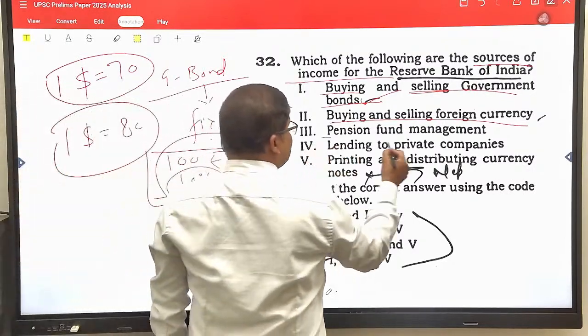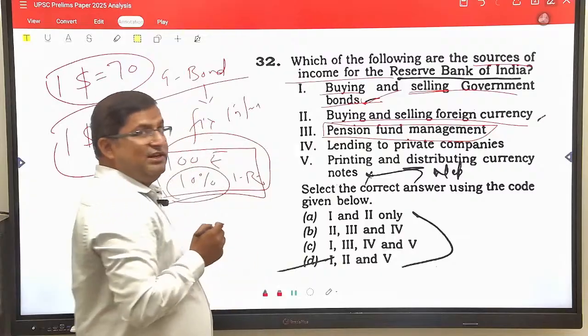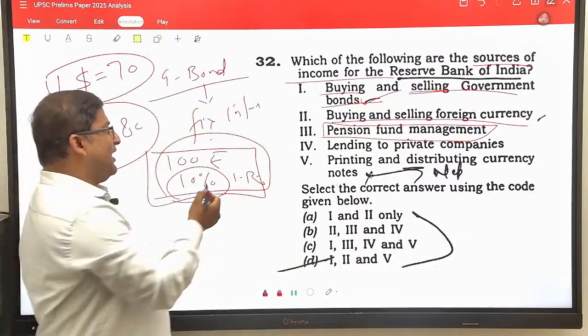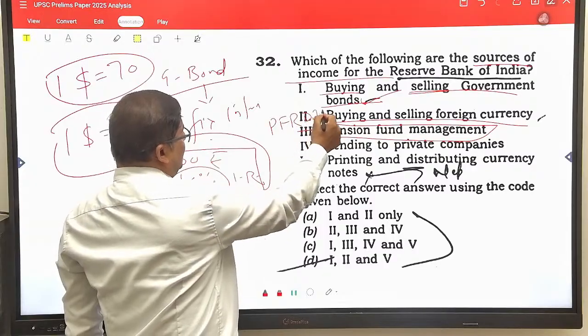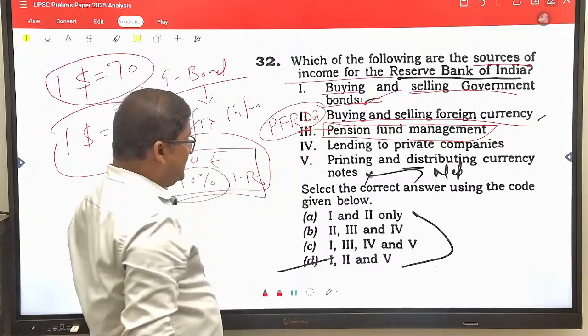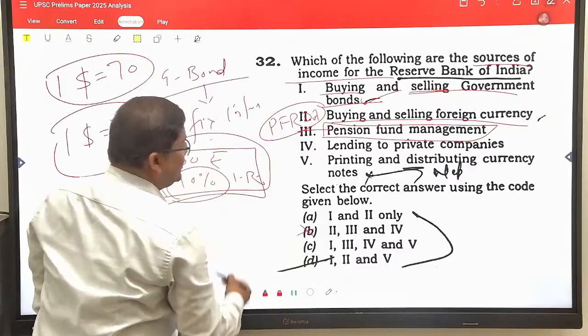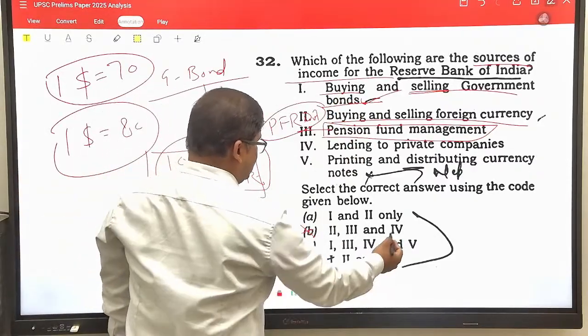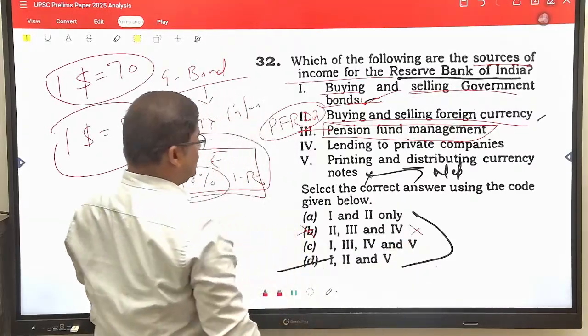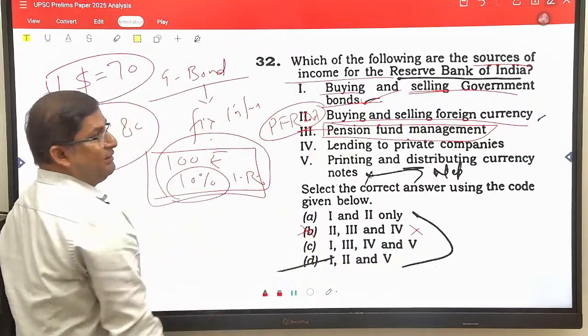Pension fund management. See, you can very easily eliminate this. Pension fund is managed by the PFRDA, not by the RBI. So you can easily eliminate 3. So this option can be eliminated. 1 is correct and 2 is correct. So this can also be eliminated. So we are left with A and D.